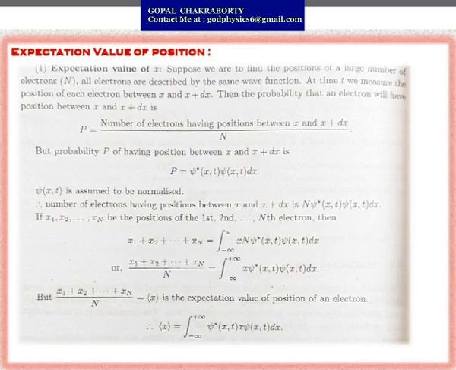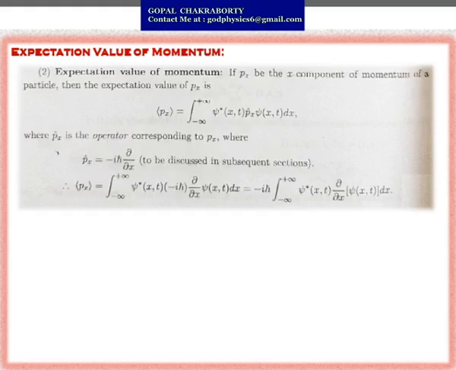But the left hand side, within brackets x, is called the expectation value of position of an electron. So the expectation value of position can be represented by within brackets x equals the integration limit from minus infinity to plus infinity psi star, function of x and t, x, that is an operator, psi, function of x and t, dx. So this last expression shows the expression for expectation value of position.